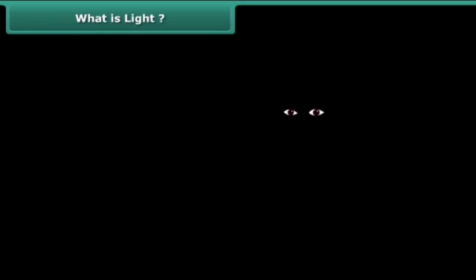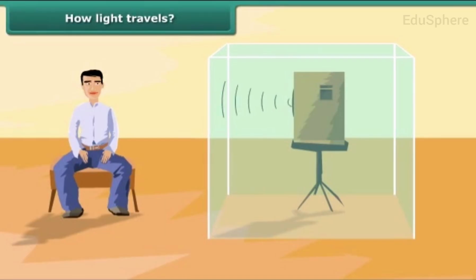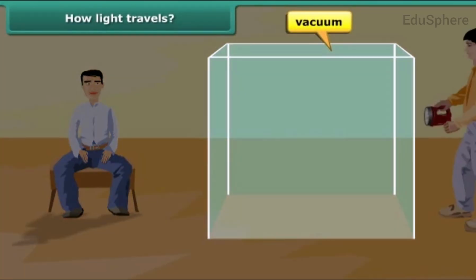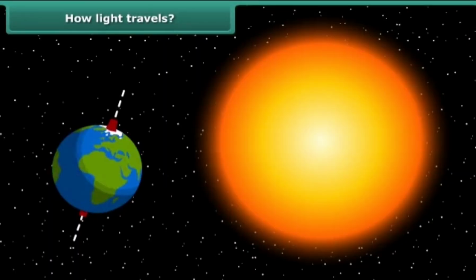Hence, in complete darkness, due to the absence of light, we cannot see anything. Do you know that light is a form of energy just like sound, but still different from it? We know that sound cannot travel in vacuum. However, light can travel through a vacuum. That is how the light from the sun reaches our planet Earth.